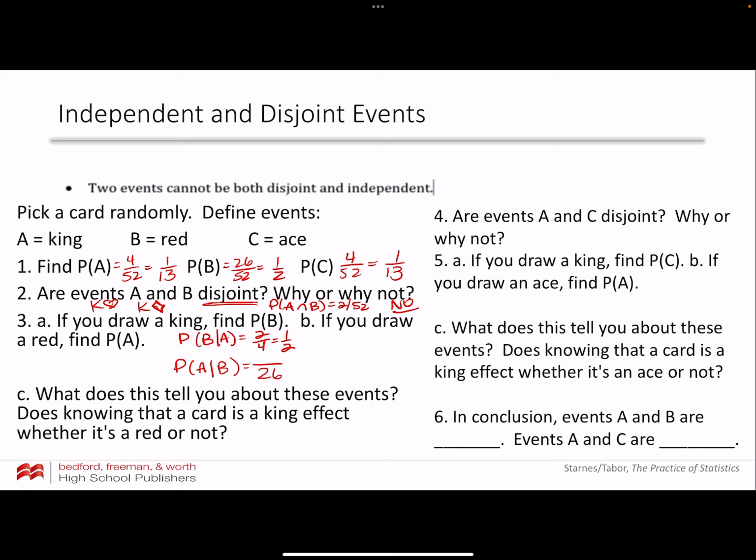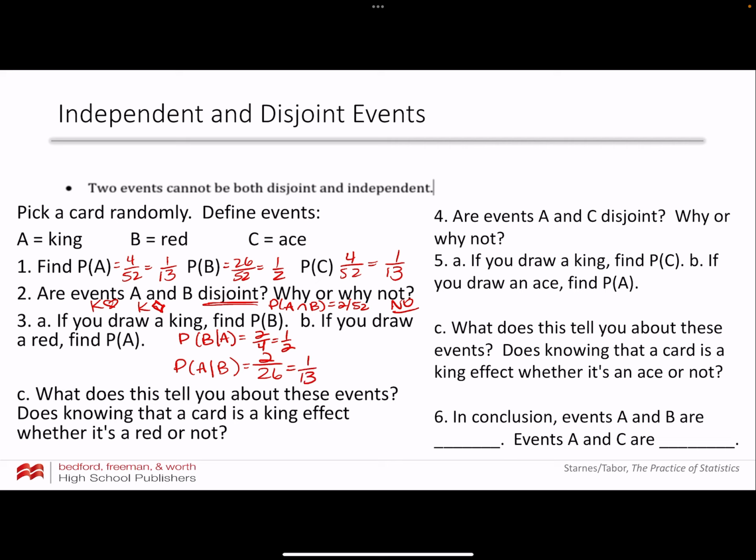Out of those 26 reds, what's the probability that I have a king? Well, 2 of those are going to be kings, right? So the probability of A given B is 2 out of 26, or in other words, 1 out of 13.